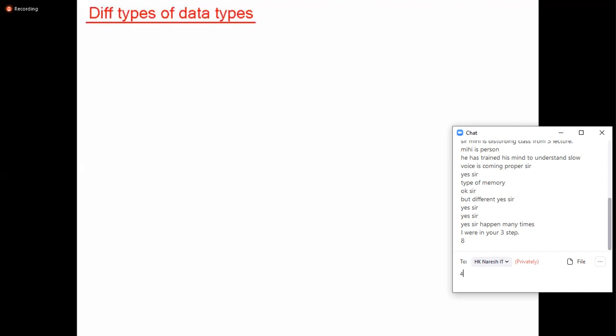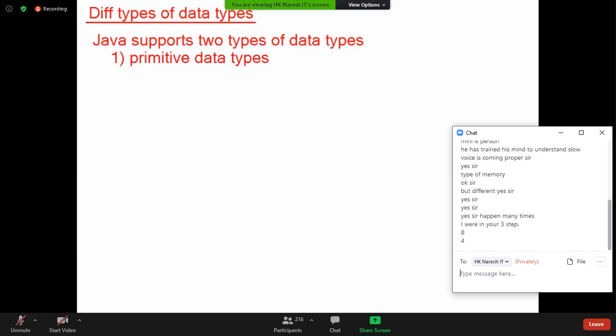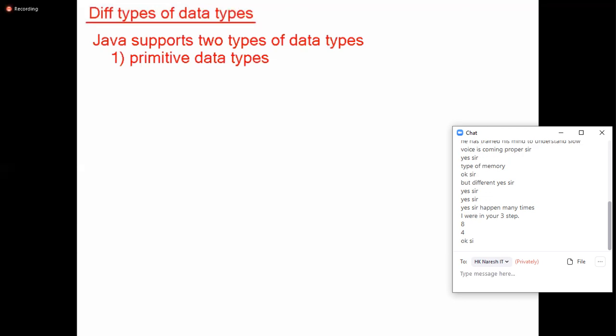We have two types of data types. What are the two types? Java supports two types of data types. Number one, primitive data types. What is the data type name called? Primitive data type. Second data type name. Come on, everyone should tell. I'm not asking based on who created. Primitive data types. Next one. Excellent. Wonderful. Non-primitive data type.